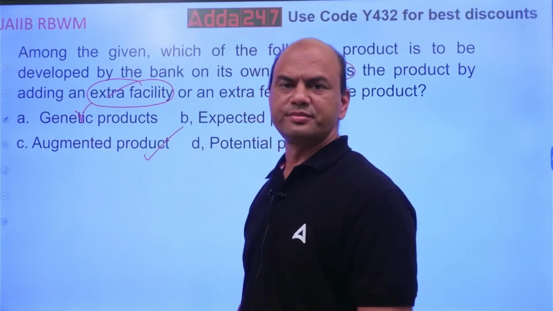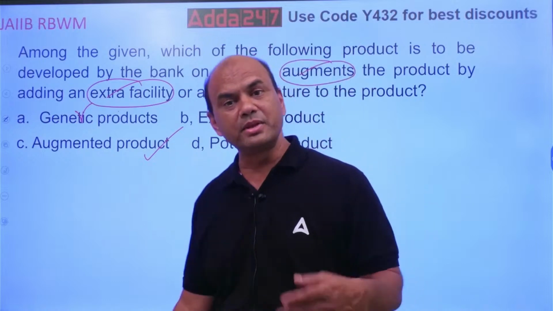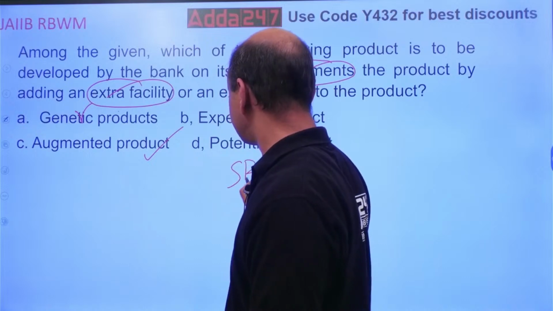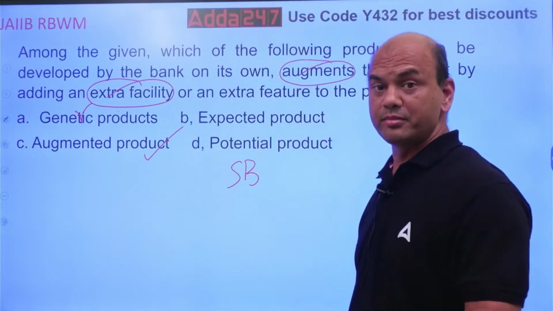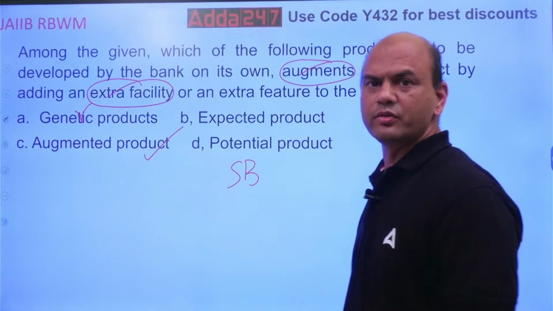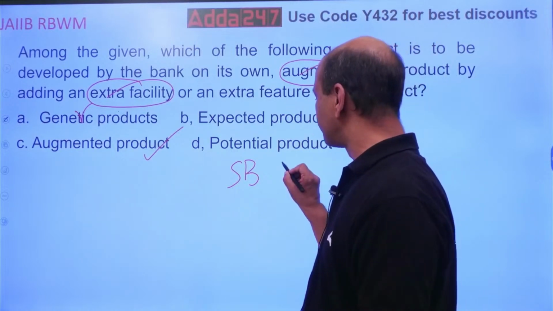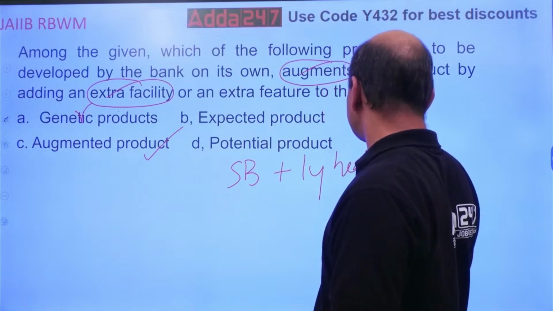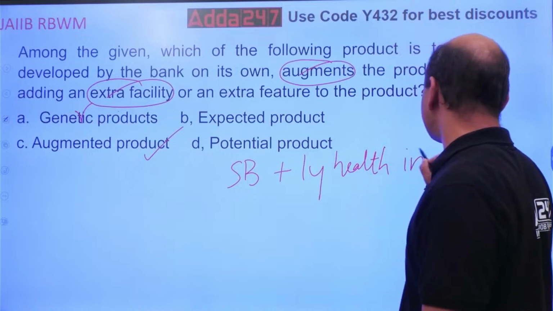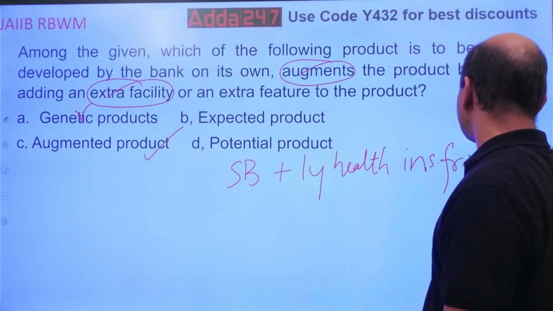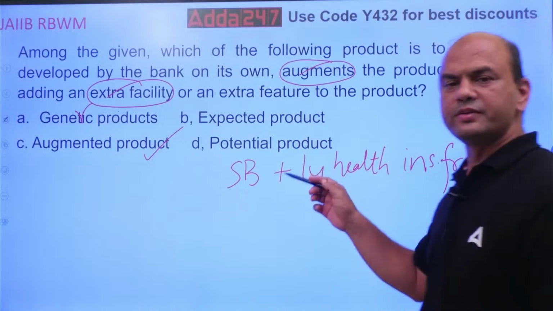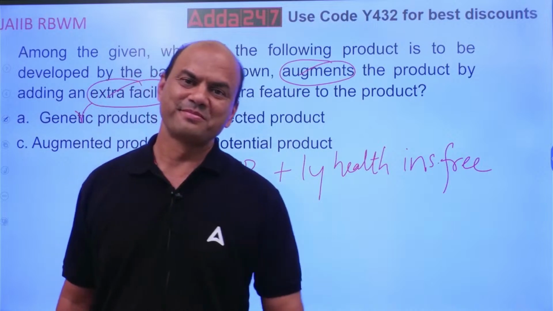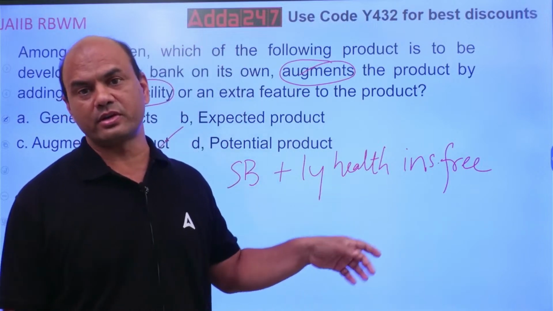C is the answer. But you understand the meaning of this. Suppose I give you a normal savings account, MAB, monthly average balance. You open a savings account with me and I will give you 1 year health insurance free. That is augment, something free, a feature you are adding.